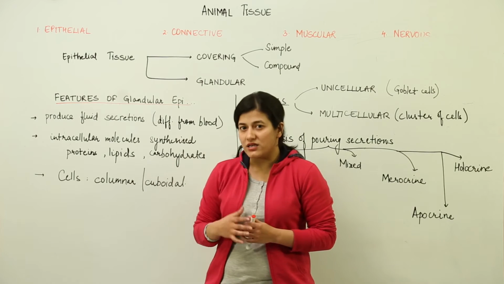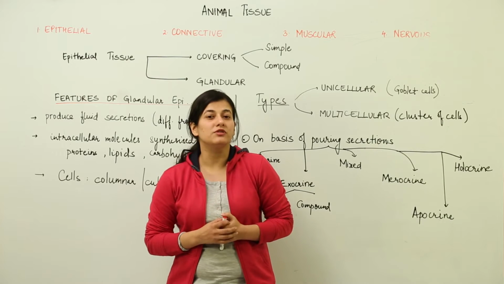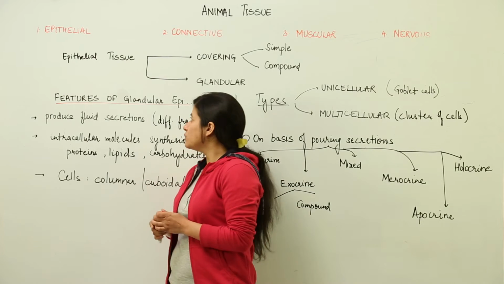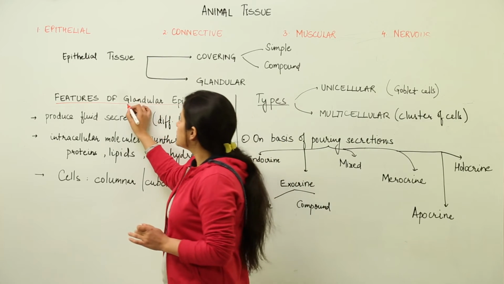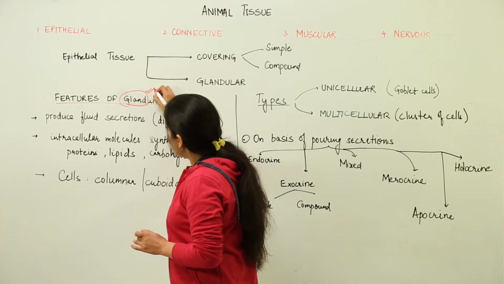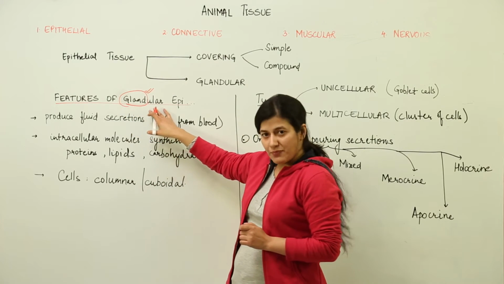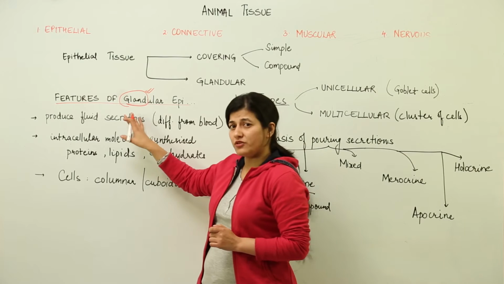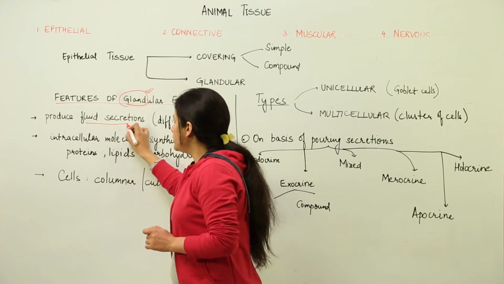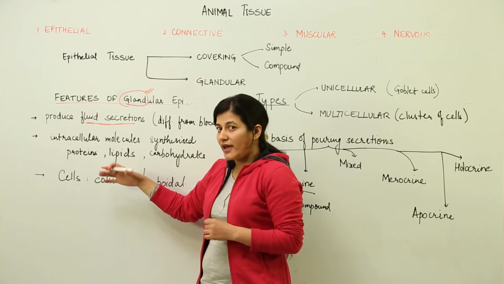It plays a very vital role in our body, in any animal's body, because it is responsible for secretion. When I say the word gland, that means it is going to do some secretion which is going to play an important role in body functions. So these glandular epithelia, wherever they are present, produce the fluid secretions which are necessary for the organism. Why are they necessary?